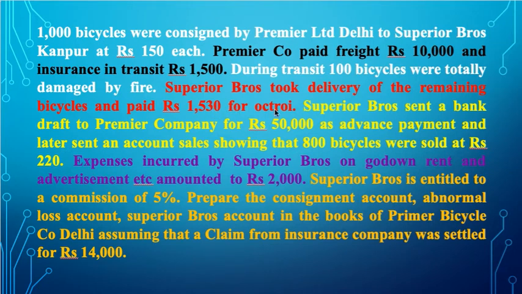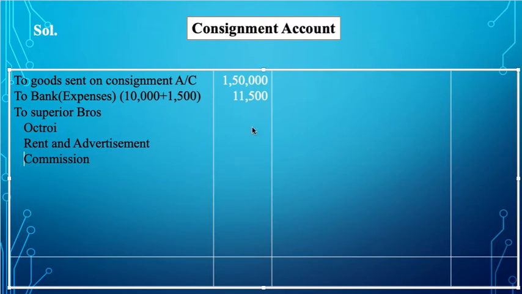Alright. Then if we see here, Superior Bros took delivery of remaining bicycles and paid 1,530 rupees for octroi, and with that he is also paying godown rent and advertisement of how much? 2,000 rupees. Fine. And then commission is on what? Commission is on the total sales which were made by Superior Bros, right? If we see, octroi is how much here? Octroi is 1,530. Then rent and advertisement is how much? It is 2,000. Then we have to calculate commission.